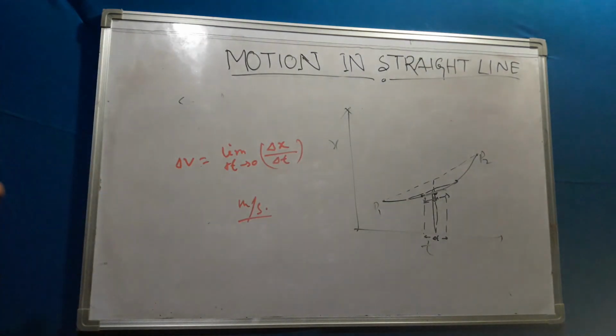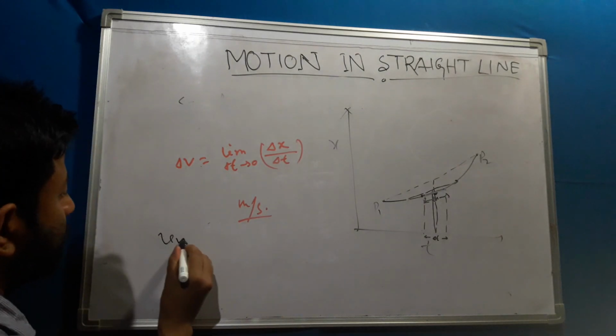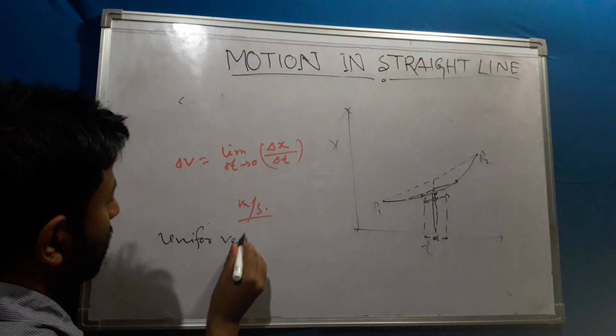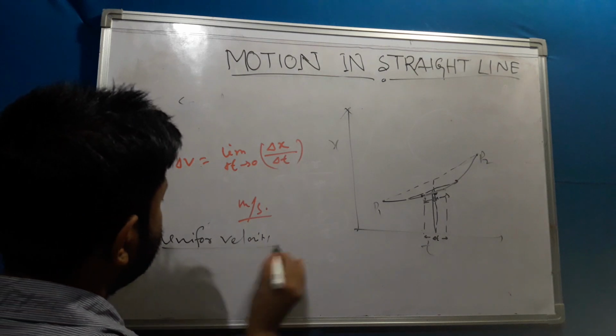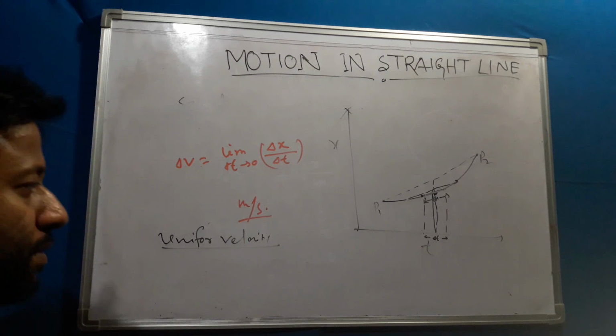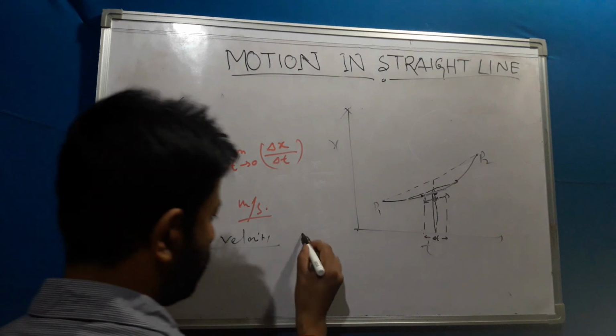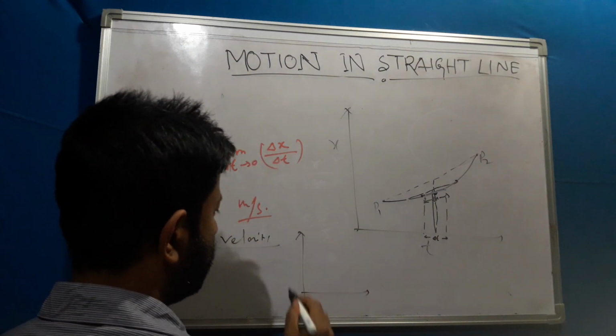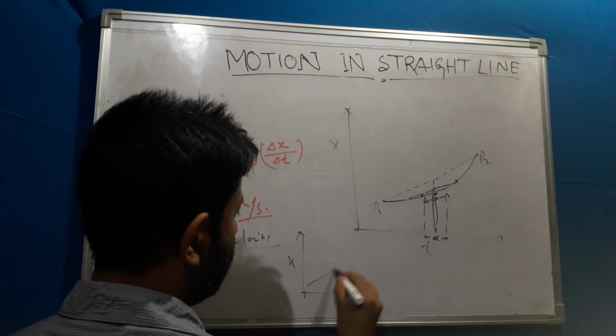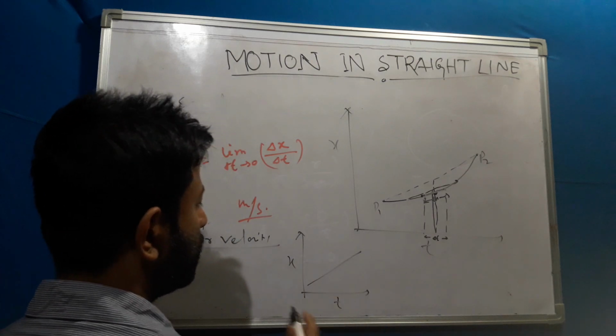Now another term is coming: uniform speed or uniform velocity. Uniform velocity means if my velocity is not changing with respect to time, this is known as uniform velocity. Suppose one object is this one. This is the graphical representation of uniform velocity.